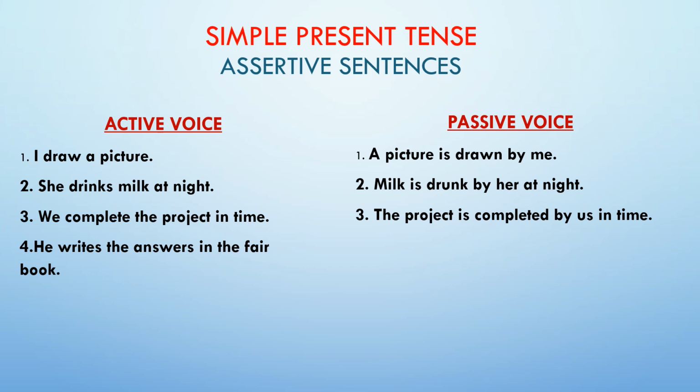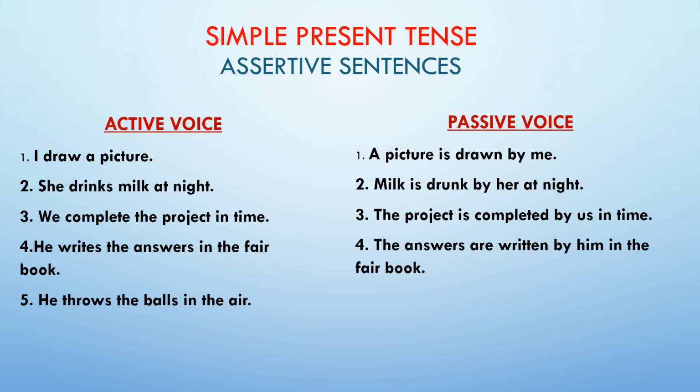The answers are. The past participle of the verb write changes to written. The answers are written. Then you put the preposition by. The pronoun he changes to him. The answers are written by him in the fair book. That is our passive form of the fourth sentence.